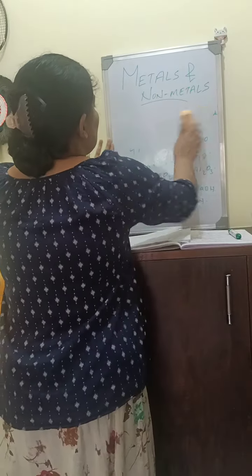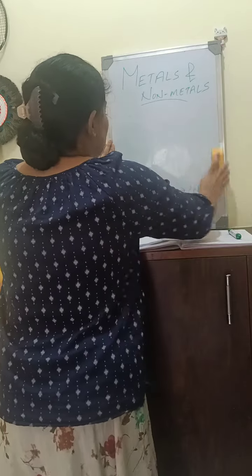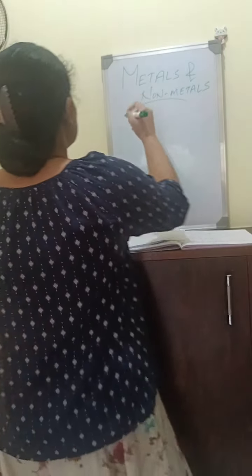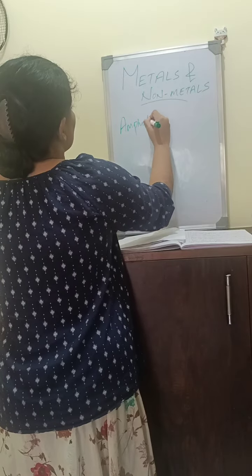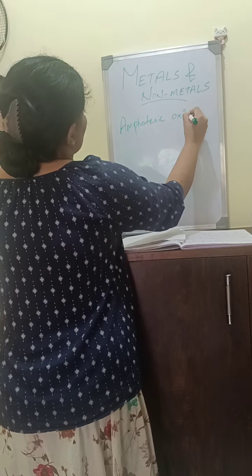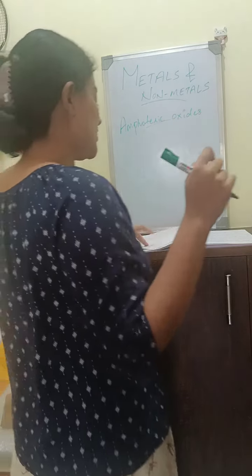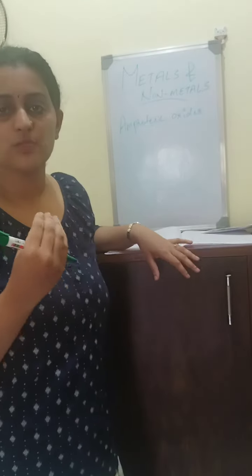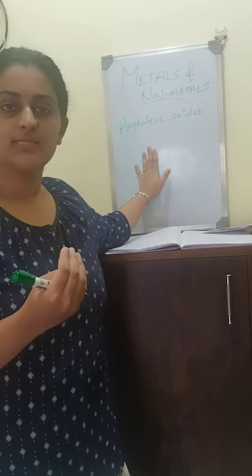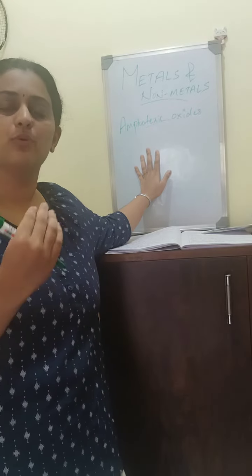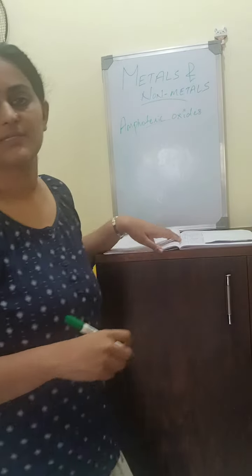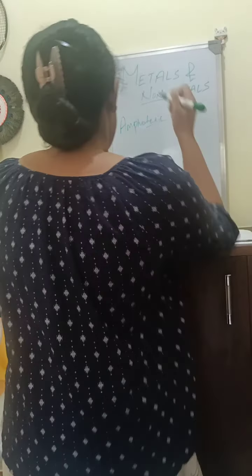Next, we'll move on to an important definition, that is amphoteric oxides. Amphoteric oxides are oxides of metals which react with both acids and bases to form salt and water. Let's see the examples of amphoteric oxides.